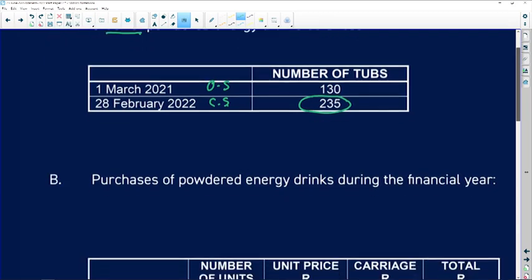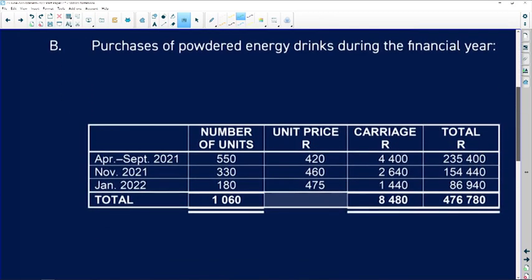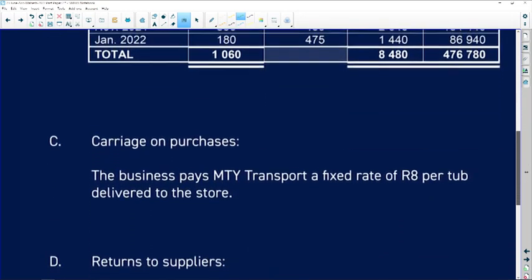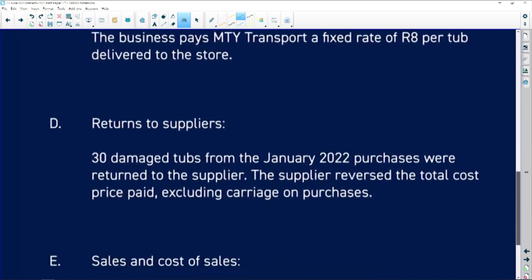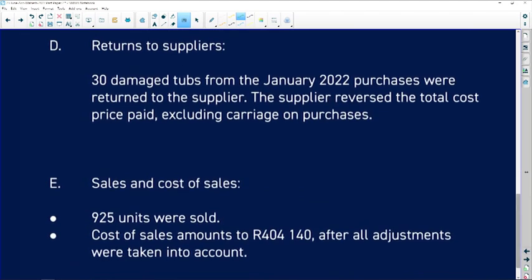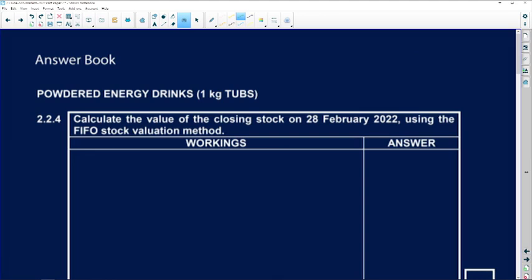Right, then purchases of powdered drinks during the year. Okay, that looks good. Right, carriage on purchase is given to us as well. Then we've got some returns to suppliers. Okay, and then we've got sales and the cost of sales. Right, so let's start with the first question, where we've got to calculate the value of closing stock on the